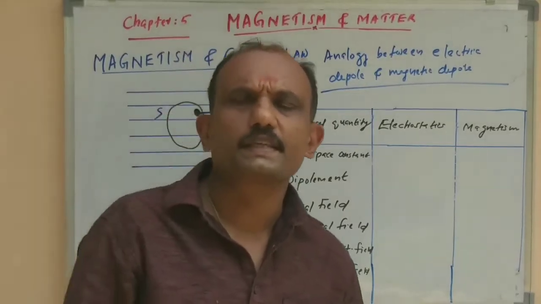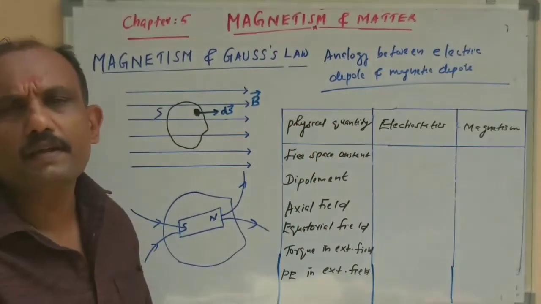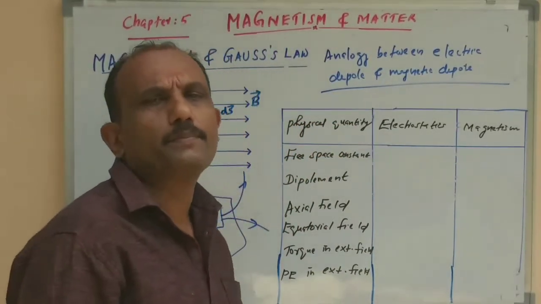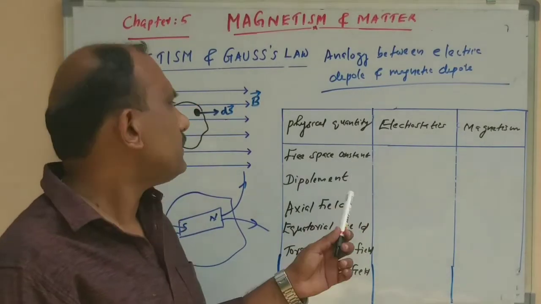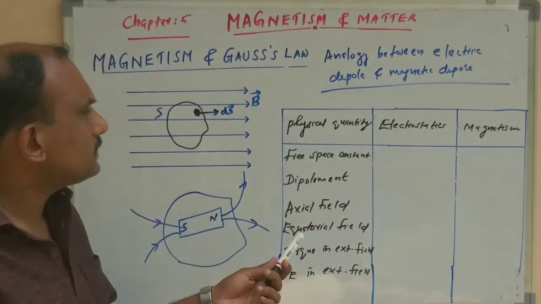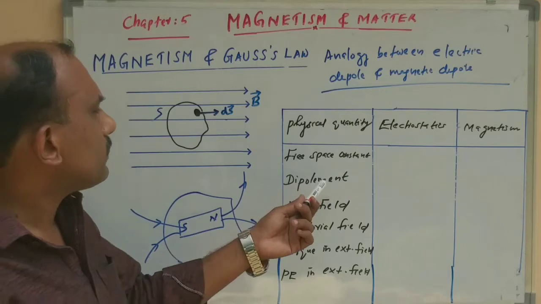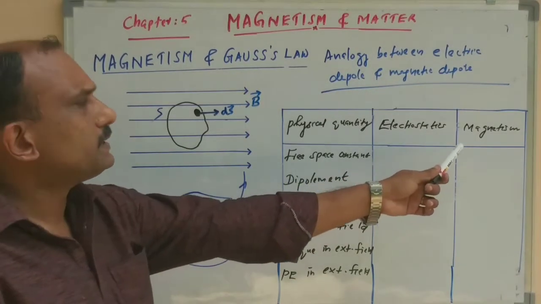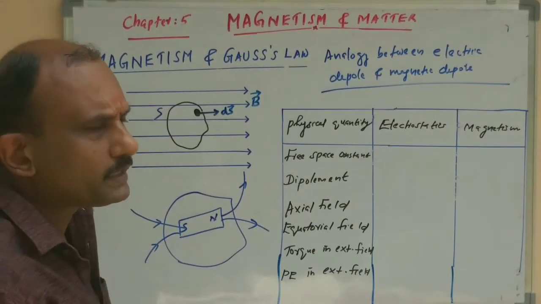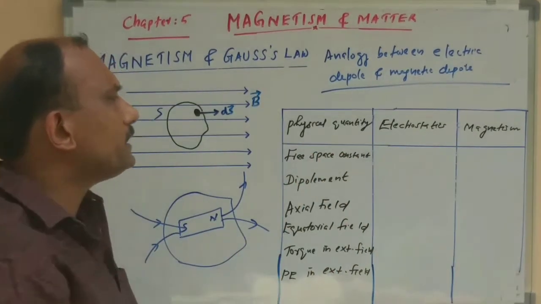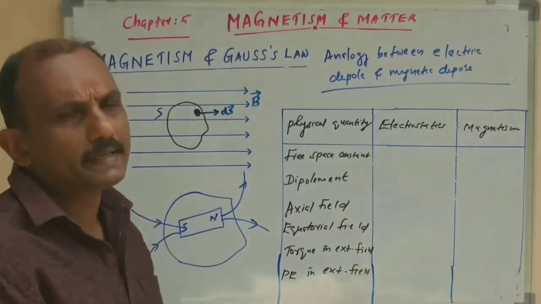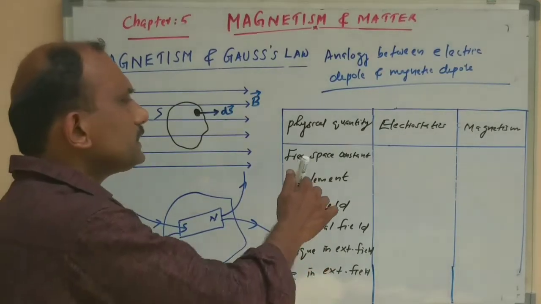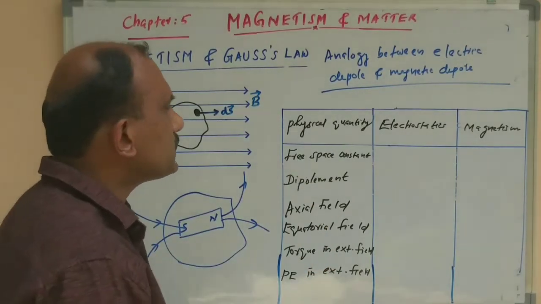Now let us see the analogy between electric and magnetic dipoles. You see the table. There are certain quantities like free space constant, dipole moment, etc. The second column is electrostatics, and the third is magnetism. The first physical quantity is the free space constant.